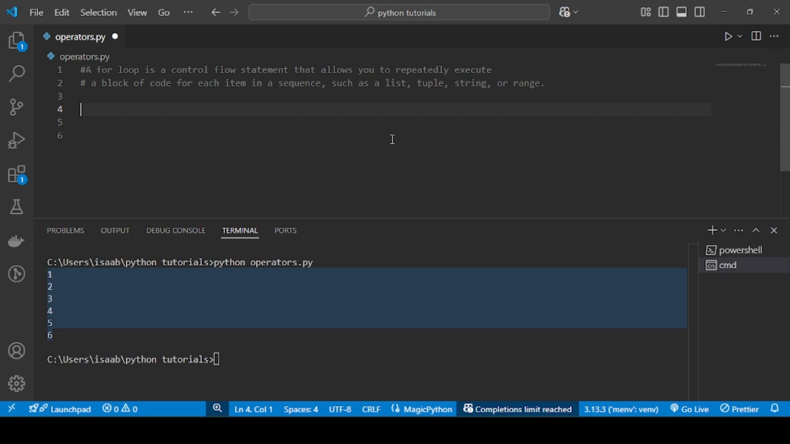Today, let us talk about the for loop. A for loop is a control flow statement that allows you to repeatedly execute a program or block or line of code for each item in a sequence. For example, a list, tuple, string, and a range function are used with a for loop.